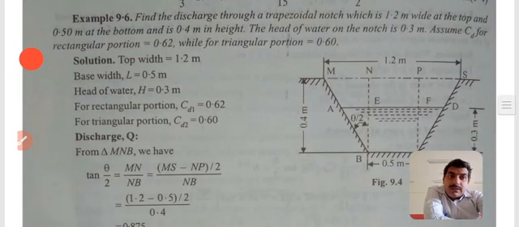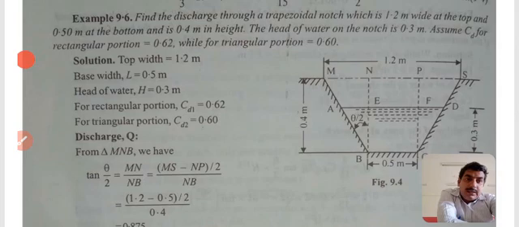Which is shown here below in the diagram, that is the example based on the trapezoidal section of the notch.